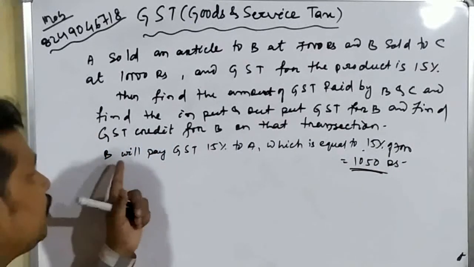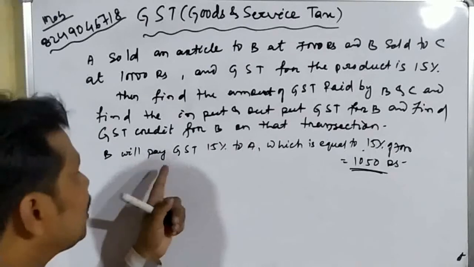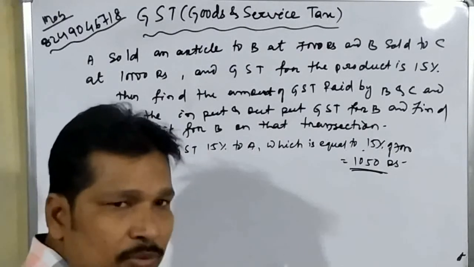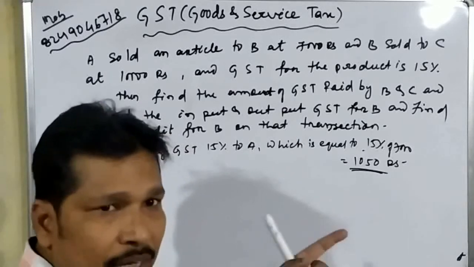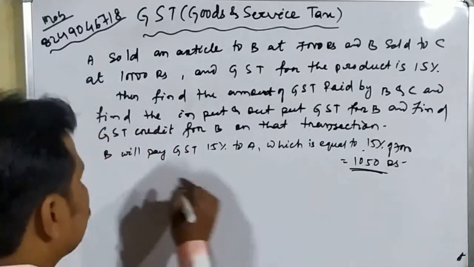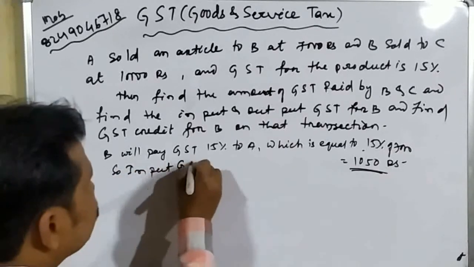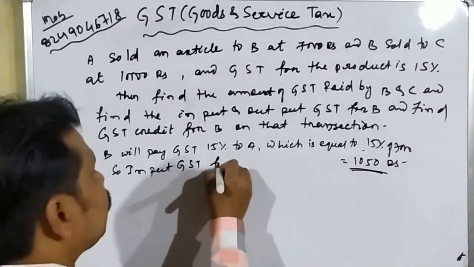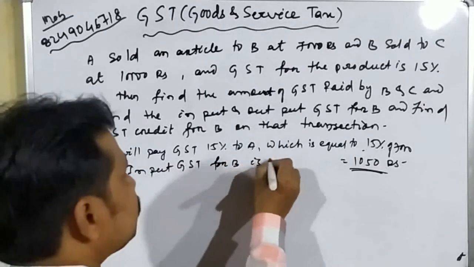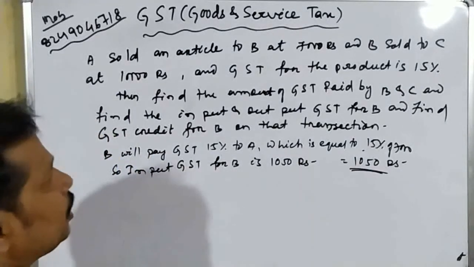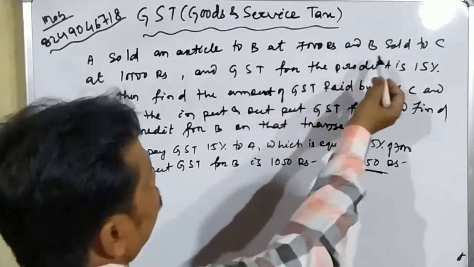Okay, student. So here B has to pay this amount to A as GST. That means B has bought that article. The amount of GST you pay while buying the article is known as the input GST. Okay, so input GST for B is 1050 rupees.